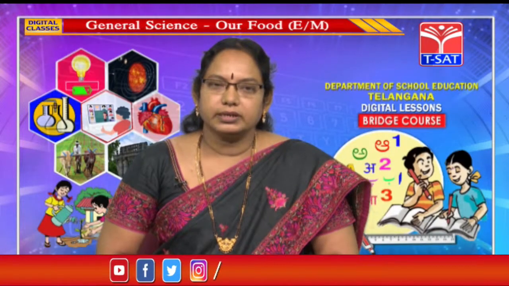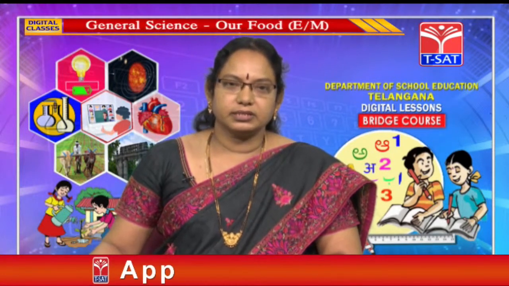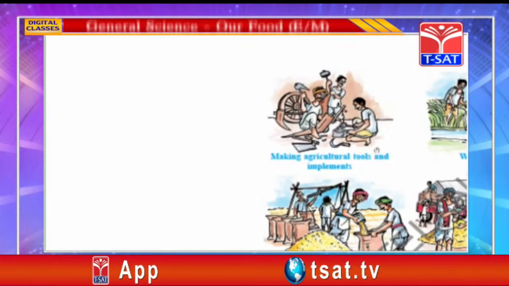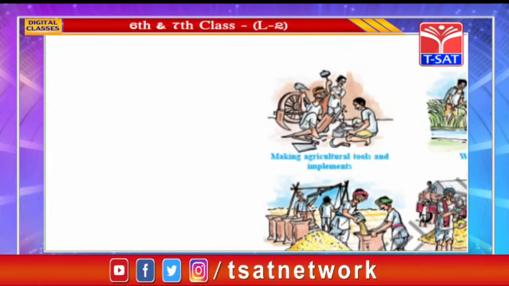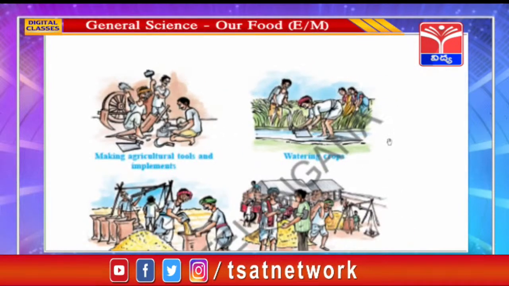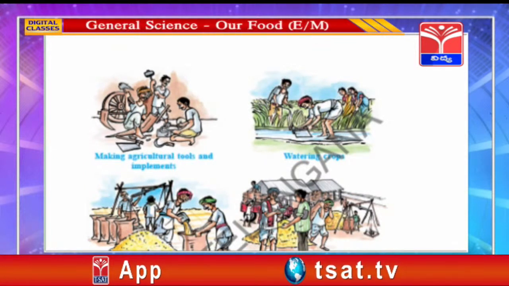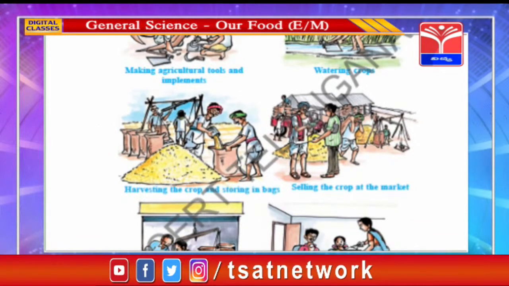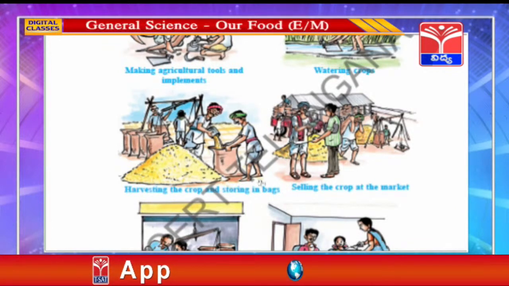You know, to get the grains onto our plate, how many stages the food has to go through? Just take a look at this picture. Now see here, to get one crop, farmers toil very hard. They make agricultural tools and implements and get ready. They are watering crops. They have to sow seeds, give water and manure, and harvest them. After harvesting the crops, they have to store them in bags and transport them in the proper way. Otherwise these grains will get spoiled, isn't it?